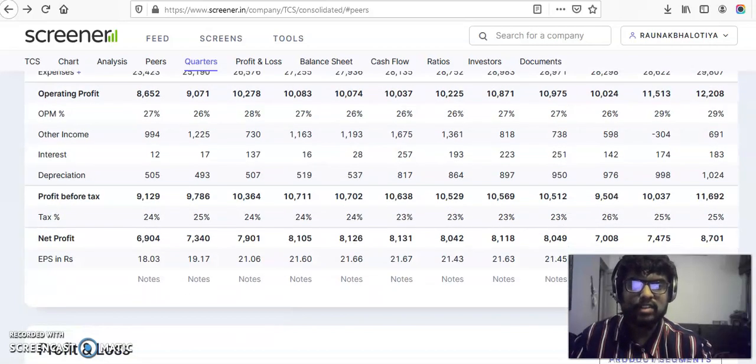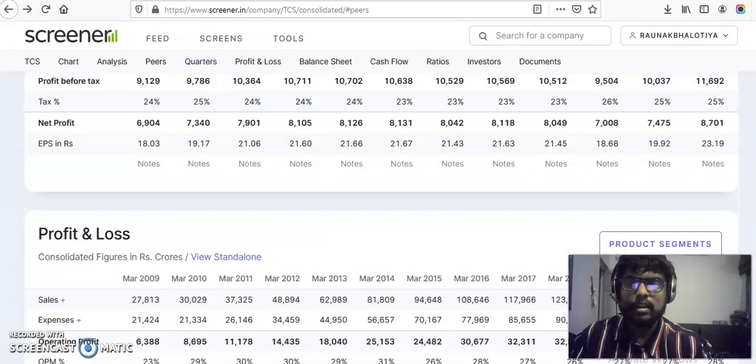This is just an example of how to analyze stocks. We'll see how to find multi-bagger stocks. I'll try to make a video on how I identify the top 10 stocks currently trading based upon the valuations in the coming videos.